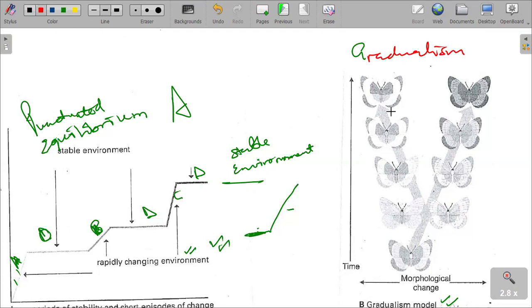So you can see these are short periods of change, microscopic changes that are taking place over short periods of time.